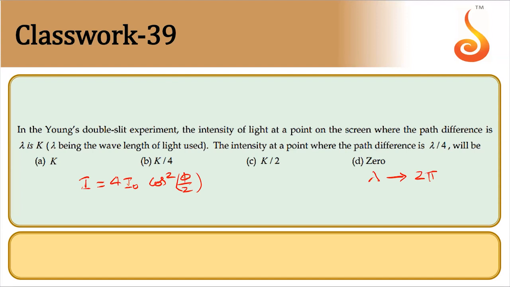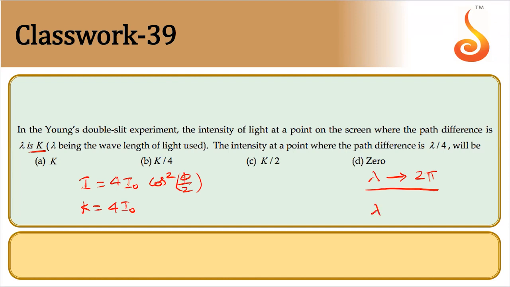Then they have given for this particular path difference, intensity is k. So k is equal to 4 I naught cos square 2 pi by 2. So it will be cos pi, that is -1, square is 1. So k is equal to 4 I naught.